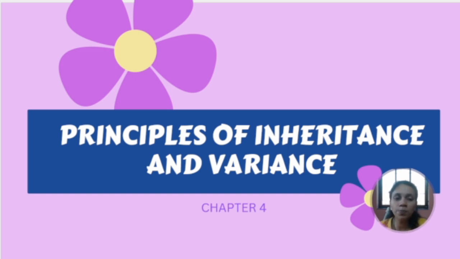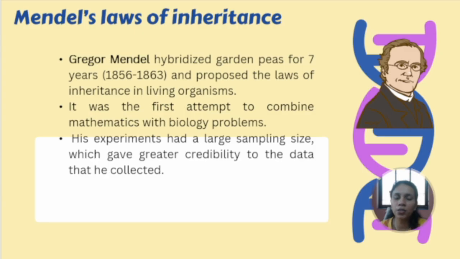This particular study was initiated by an Austrian monk called Gregor Mendel. Gregor Mendel was an Austrian monk working at Saint Thomas Monastery.